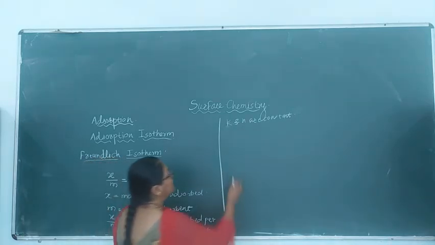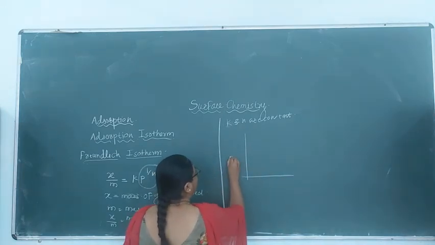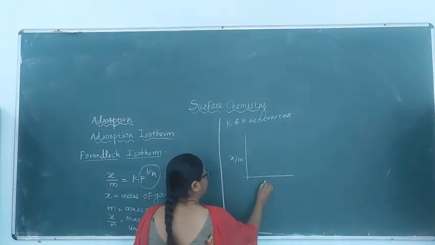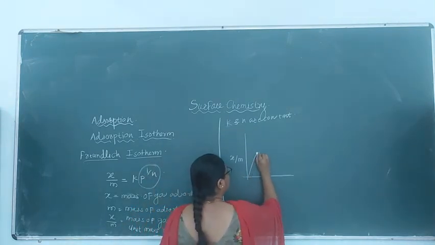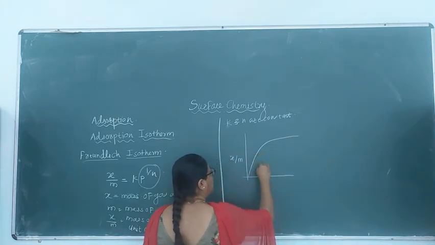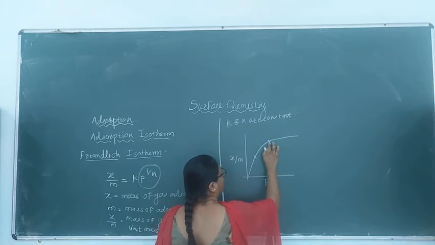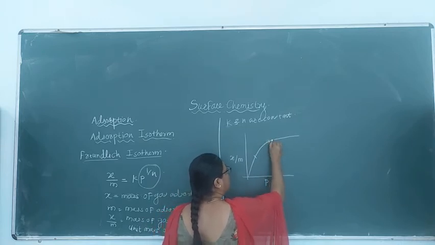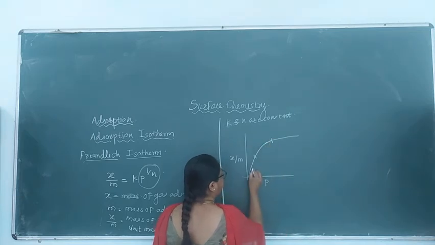If we plot a graph of extent of adsorption versus pressure, it is found that such a type of curve is formed. Now this curve is divided into 3 parts like this.